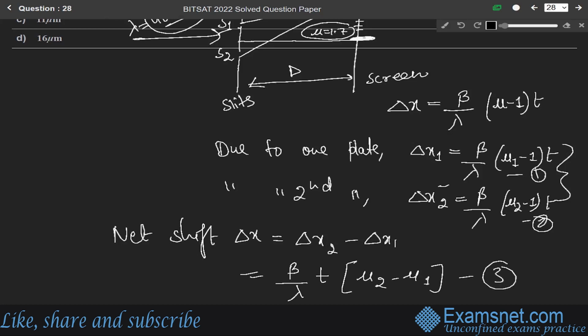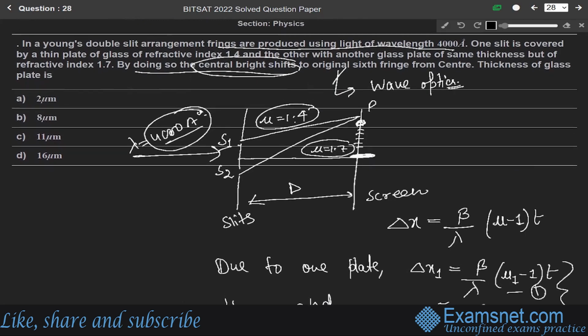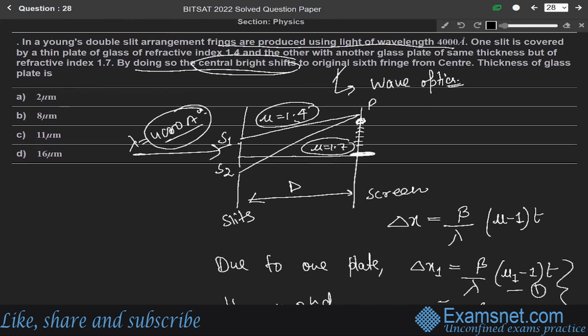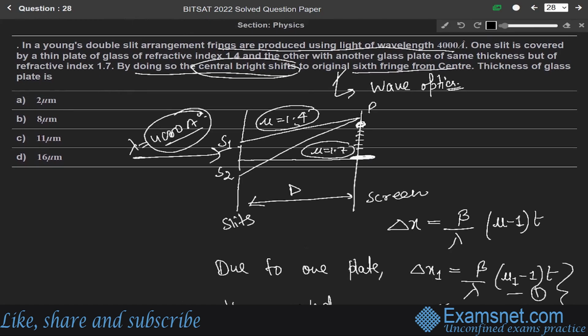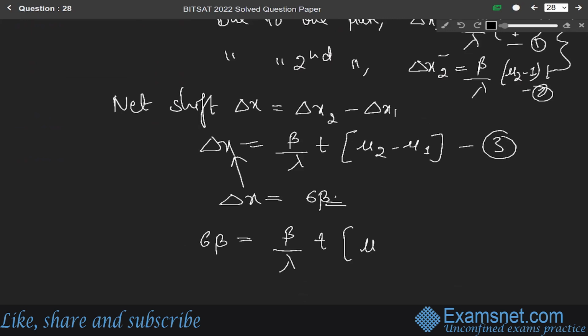Now it is given that mu 1 is 1.4, mu 2 is 1.7, lambda is 4000, and it is shifted to the sixth fringe. Sixth fringe means, according to the question, delta x equals 6 beta. So in place of delta x we write 6 beta, so 6 beta equals beta over lambda into t into mu 2 minus mu 1.